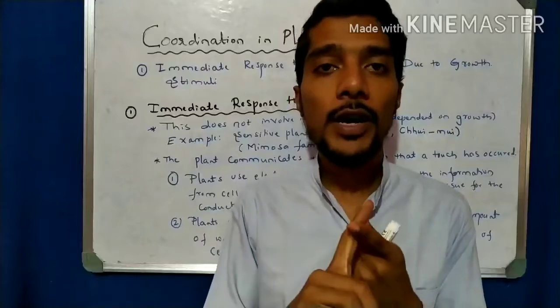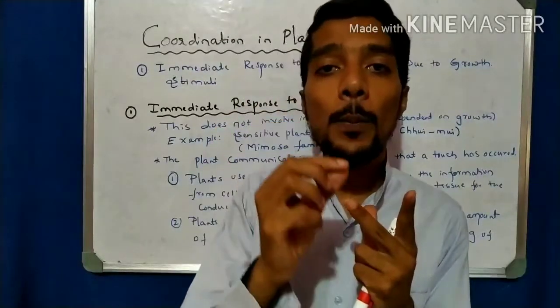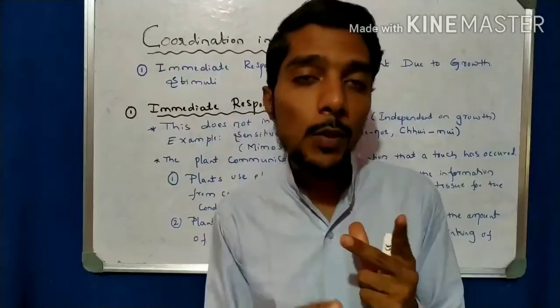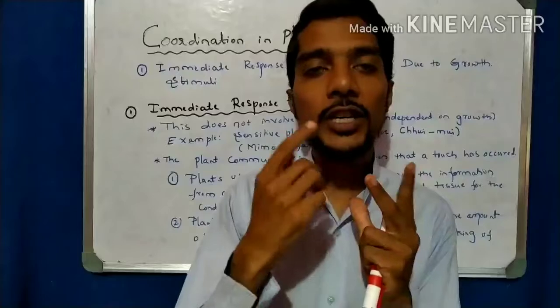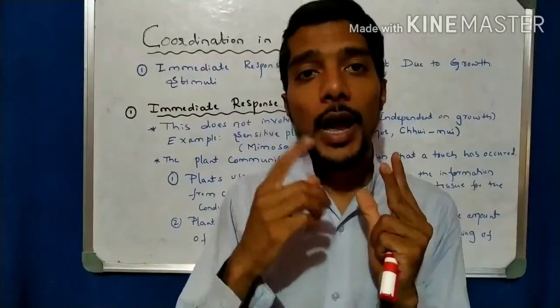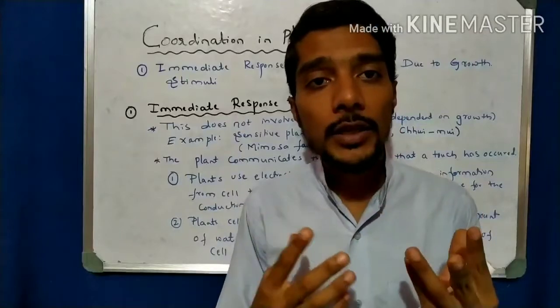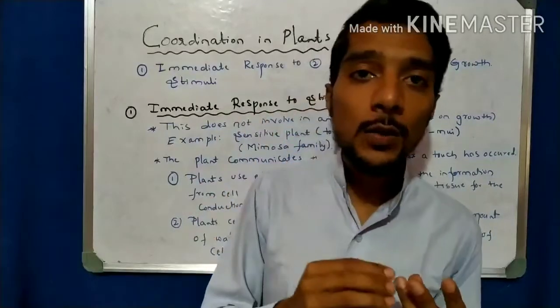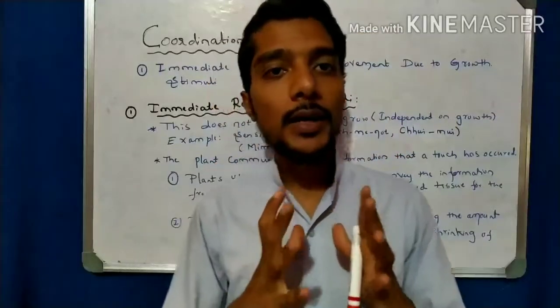The second answer, how plants respond to a particular stimulus, is because of water, which we will study later. And the third point, how the plant moves towards sunlight or water, is because of their growth. So here two parts are studied.